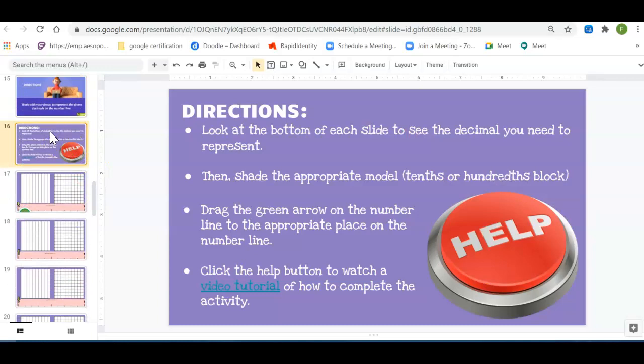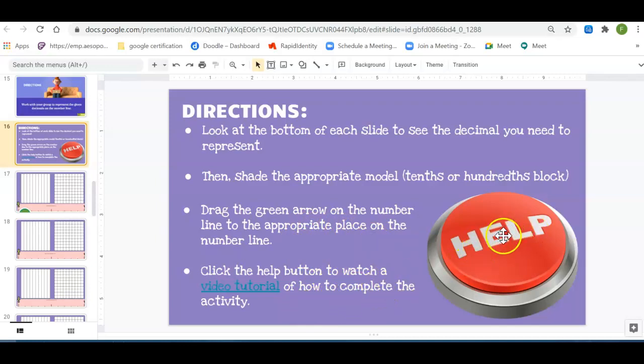So the next slide, directions. You're going to look at the bottom of each slide to see the decimal that you need to represent. Then you're going to shade the appropriate model. You're going to choose which model you're going to work with, the tenths or the hundredths block. Then you're going to drag the green arrow on the number line to the appropriate place. You can click the help button to watch a video tutorial of how to complete the activity.